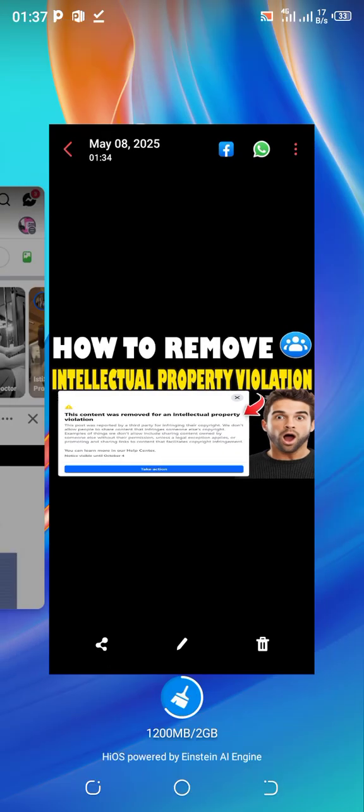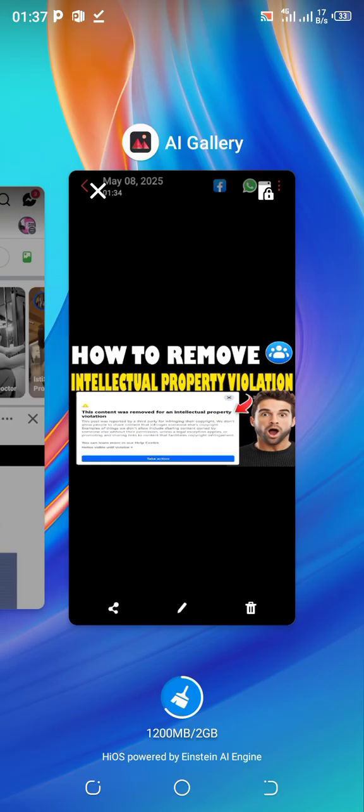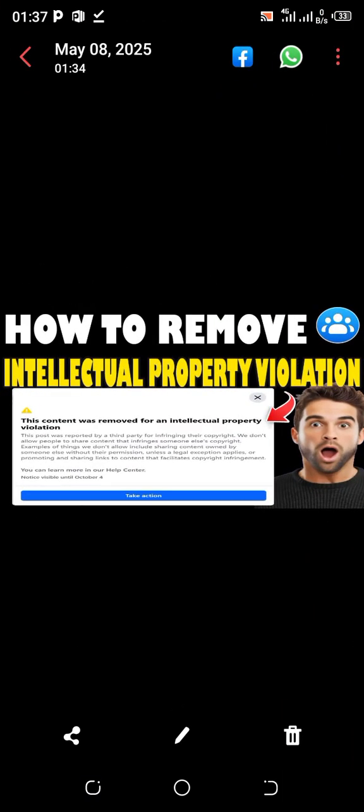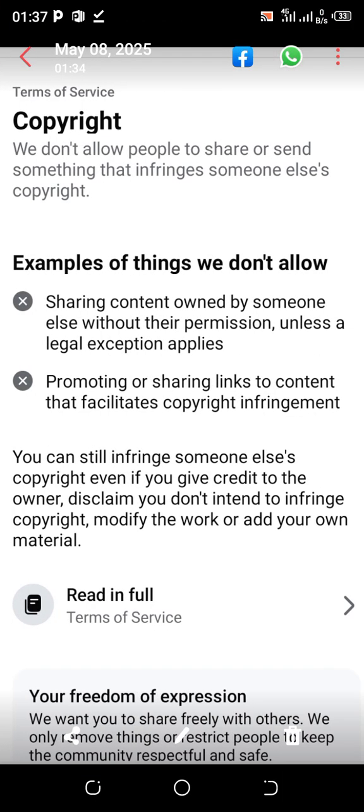Let me show you how you can resolve intellectual property violation on Facebook. So many of us are facing these situations, where due to posts we shared, content we posted, or people's content that we downloaded and reposted, we have gotten intellectual property rights violations on our pages for years.